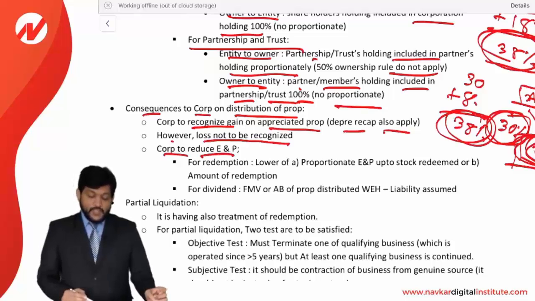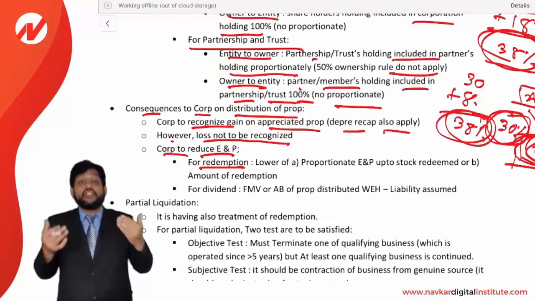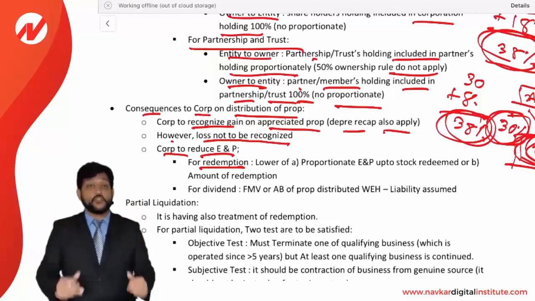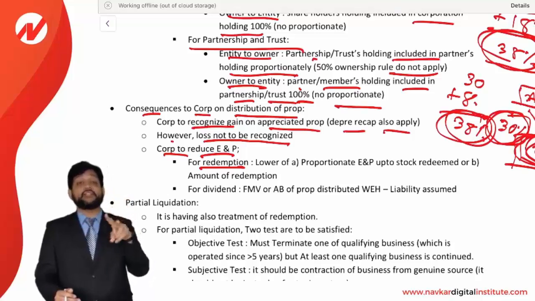Corporation to reduce ENP for a redemption. If it is, how will ENP be reduced? How much ENP will be reduced for a corporation on a distribution of property? As we told, the distribution can be treated as a redemption or it can be treated as a dividend.